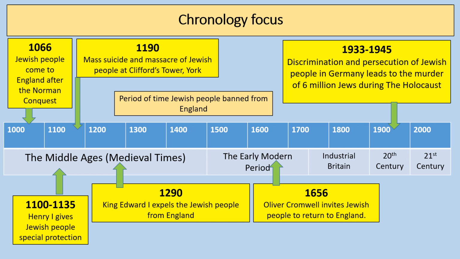And we can see there where some of the key events that I've just talked about come in, things like 1066, King Henry I giving Jewish people special protection, 1190, the mass suicide and massacre of Jewish people at Clifford's Tower in York, the period of time that Jewish people were banned from England, 1656 is the date that Oliver Cromwell invited Jewish people to return to England, and of course 1933 to 1945, the era of Nazi Germany and the persecution of Jewish people leading to the Holocaust.